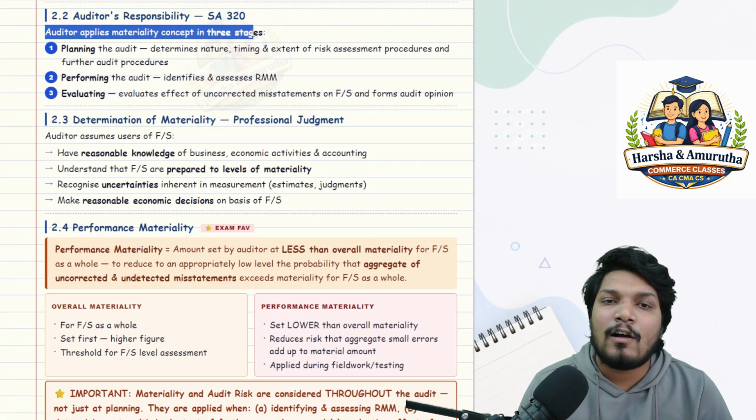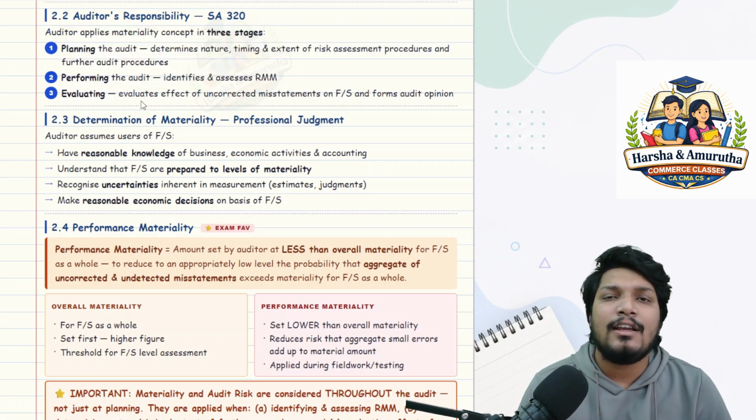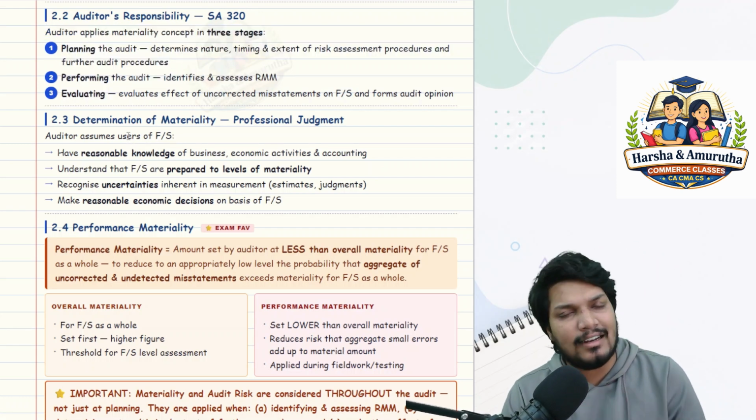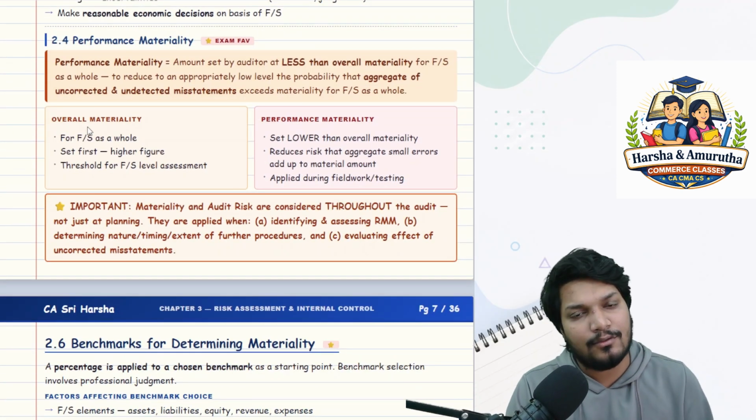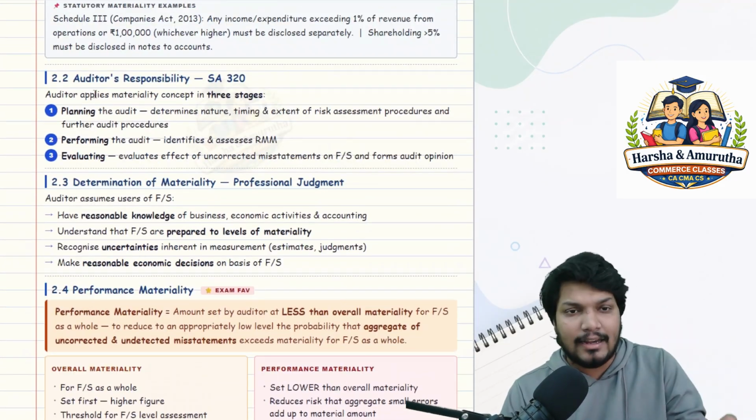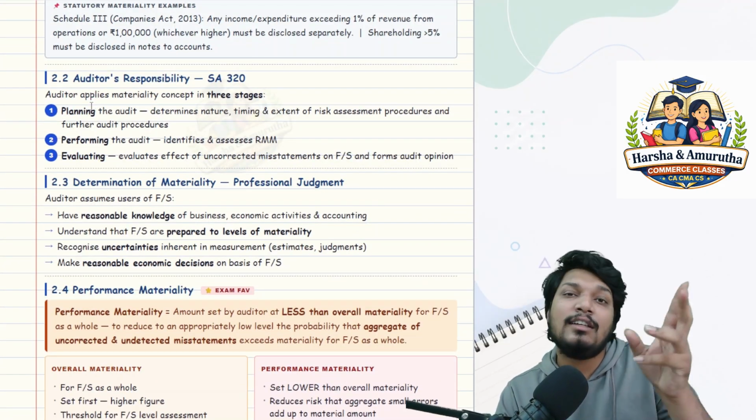The auditor applies the materiality concept in 3 stages. Please remember these 3. You don't have to learn by heart. Understand the process and eventually you get the answer. Fine. But remember those 3 keywords: planning, performing, evaluating. These are the 3 stages.